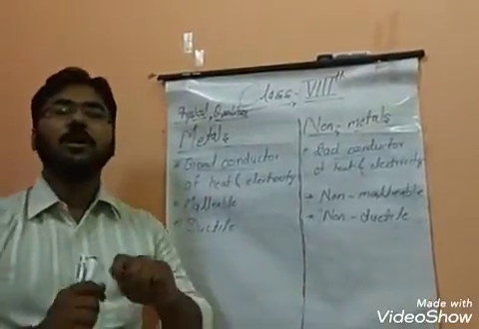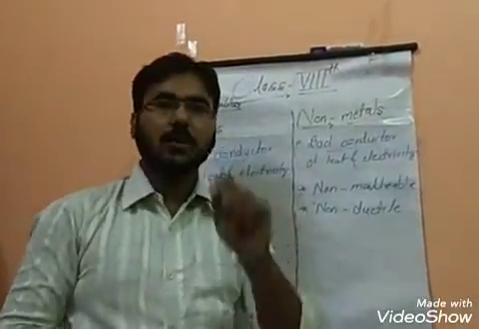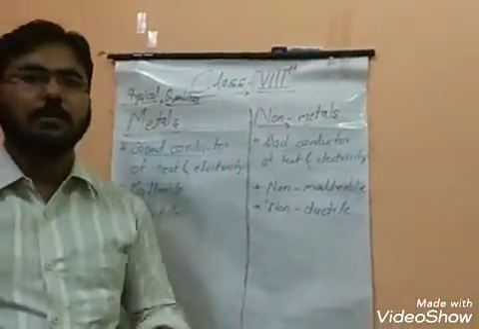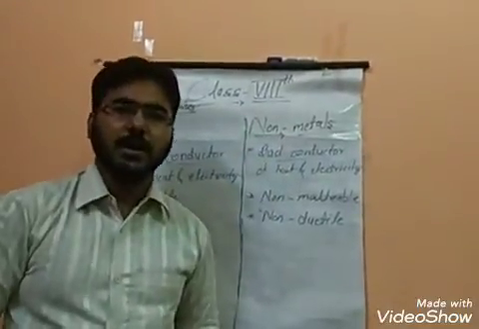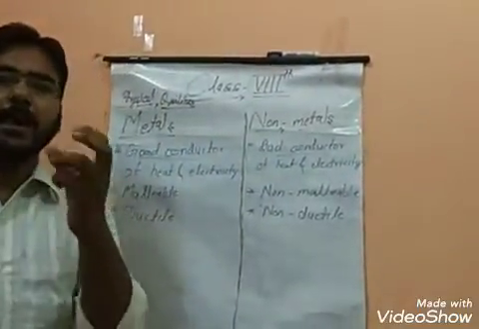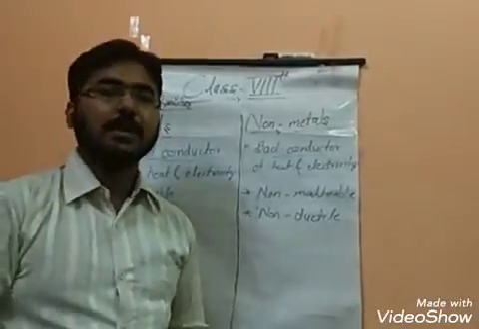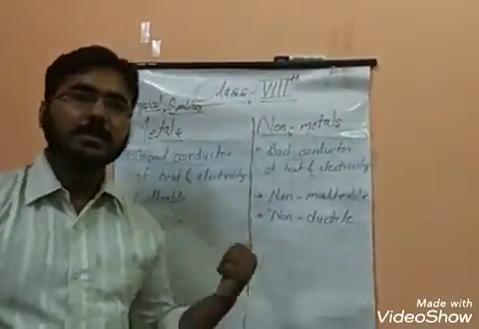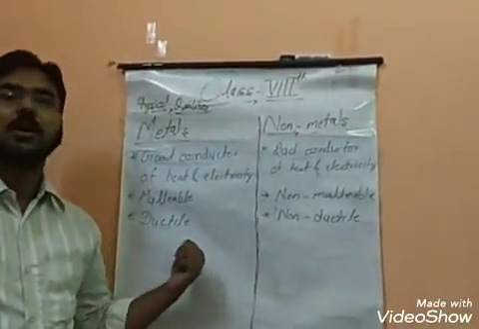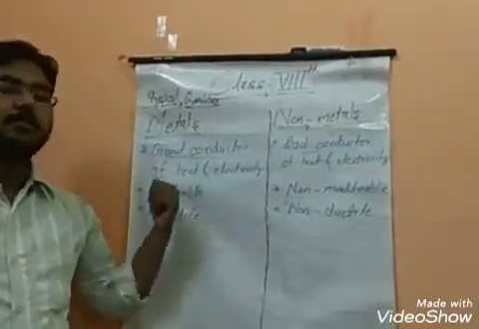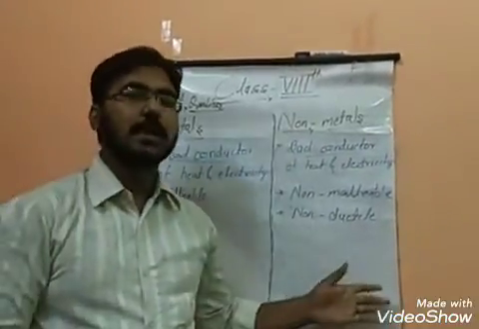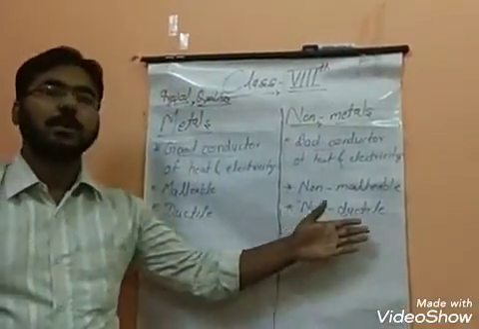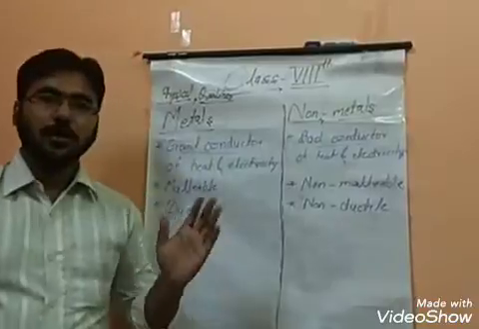Ductile means able to be converted into thin wires. Whatever wires we see now, either iron wire, aluminum wire, or copper wire, many types of wires you get in the market, these wires are made from metals and converted into the shape of wire. That quality is called ductility or ductile strength. So metals have ductile strength, whereas non-metals have non-ductile strength, meaning one can be converted into thin wires and the other cannot. I hope you are getting this.